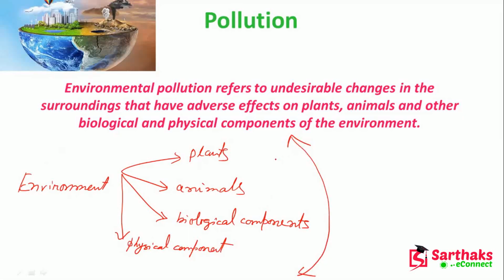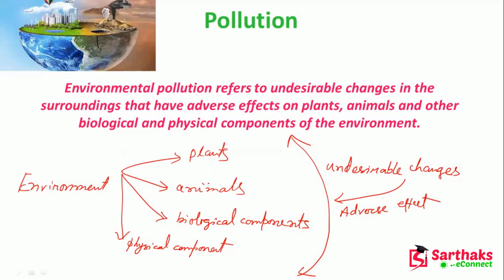So environmental pollution refers to the undesirable changes in the surroundings. These are undesirable changes, and they have an adverse effect on plants, animals, biological components, and physical components, that means the environment. So this is called pollution.